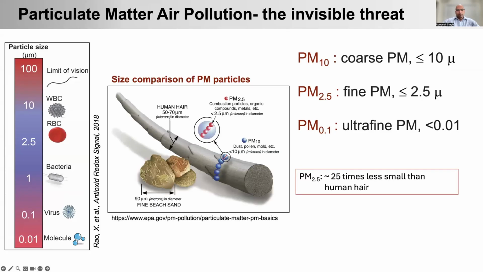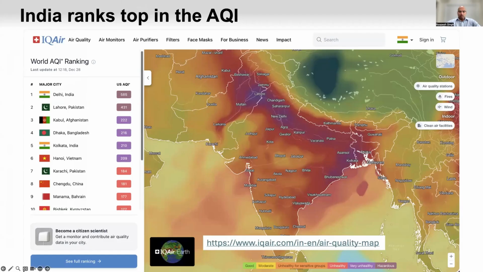On the side, if you look, this is an image of a hair, and these are the PM10 and these are PM2.5. Roughly, PM2.5 is approximately 25 times smaller than a human hair. Clearly we cannot see that with our eyes. That's why it is an invisible threat.